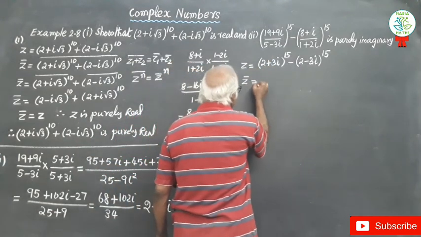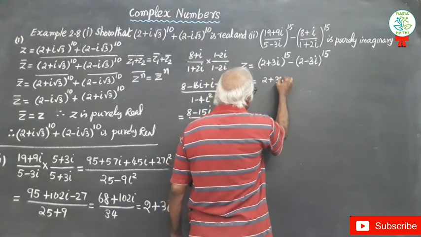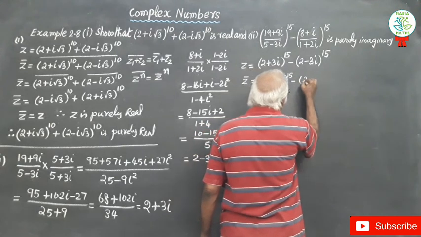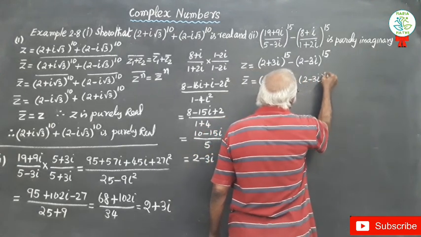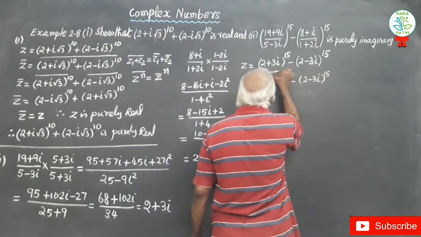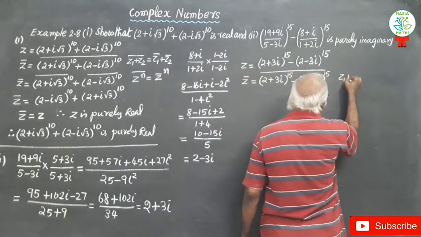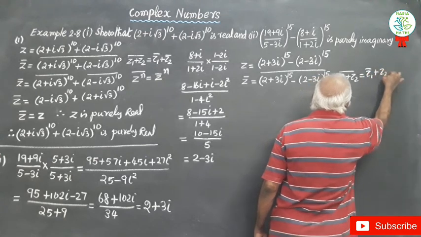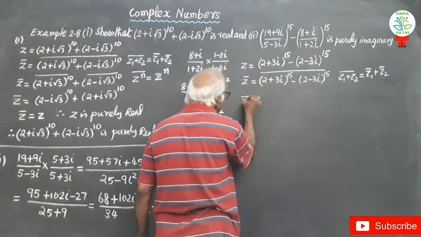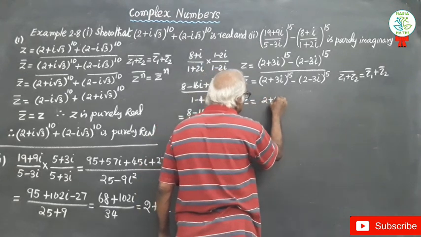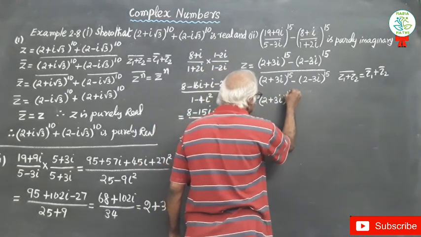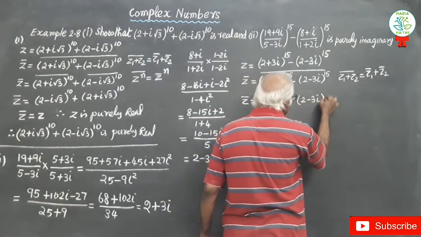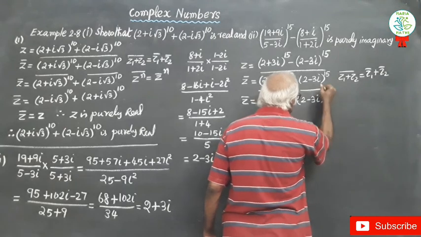z bar equal to ((2 + 3i)^15 − (2 − 3i)^15) the whole bar. We know our formula (z1 + z2) the whole bar equal to z1 bar + z2 bar. Therefore z bar equal to ((2 + 3i)^15) bar − ((2 − 3i)^15) bar.